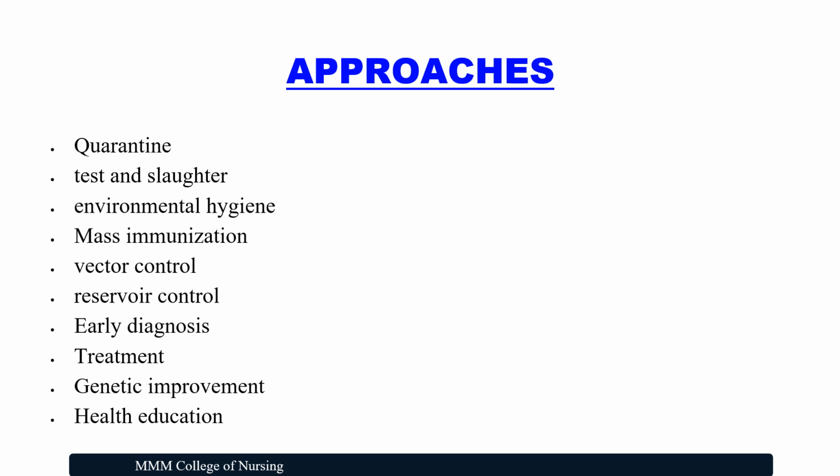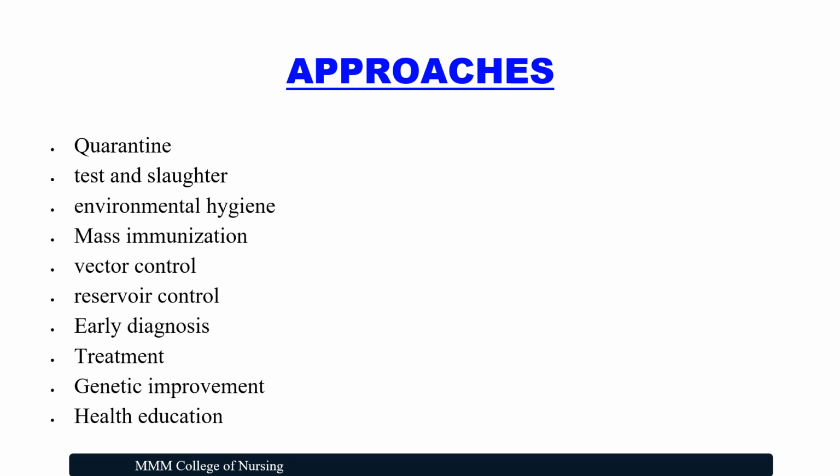Let us see some of the approaches to prevent these zoonotic diseases. First one, quarantine. As we all know, that is the meaning of quarantine. Simple meaning is 45 days of isolation. Here, once a person having the signs and symptoms of disease is diagnosed with a zoonotic disease, better to isolate them.